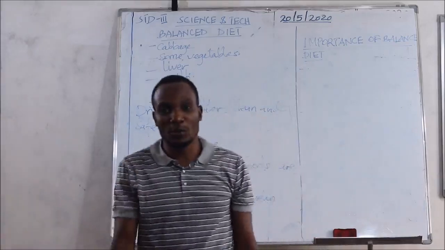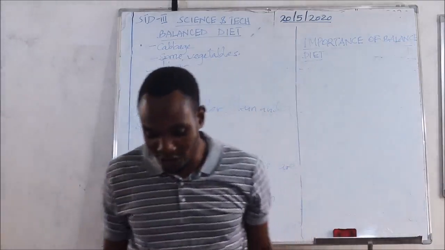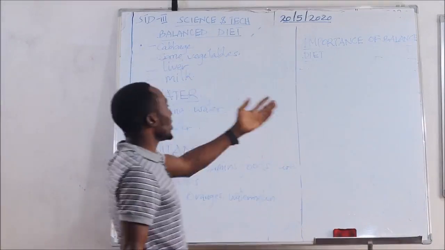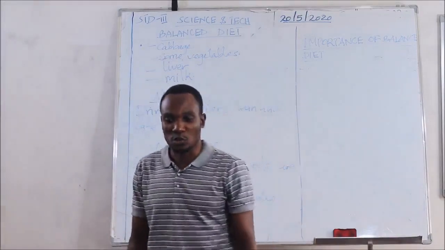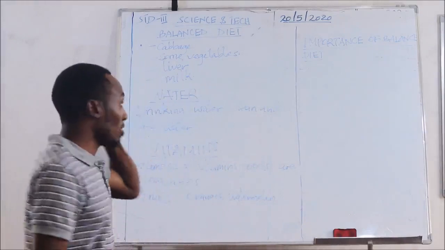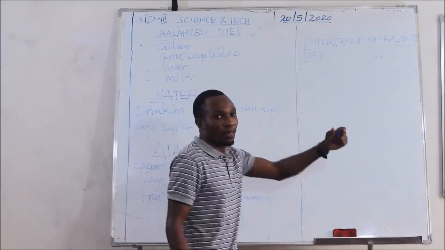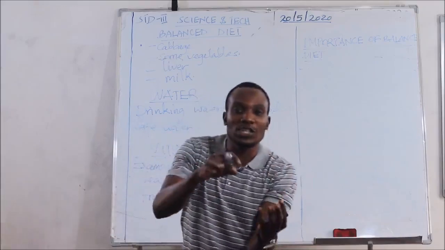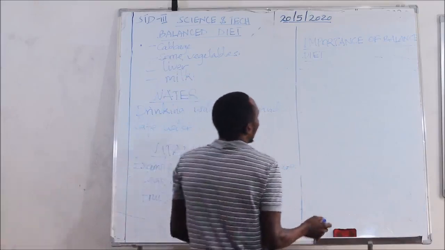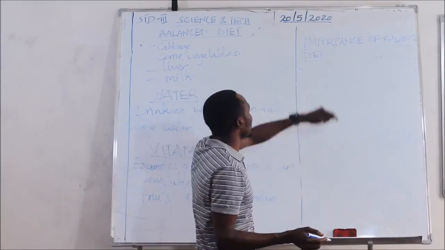After looking at the meaning of balanced diet and examples of foods that give us a balanced diet, let us look at what the importance of balanced diet is. As we looked at the meaning and the importance of some foods, now the importance of balanced diet.